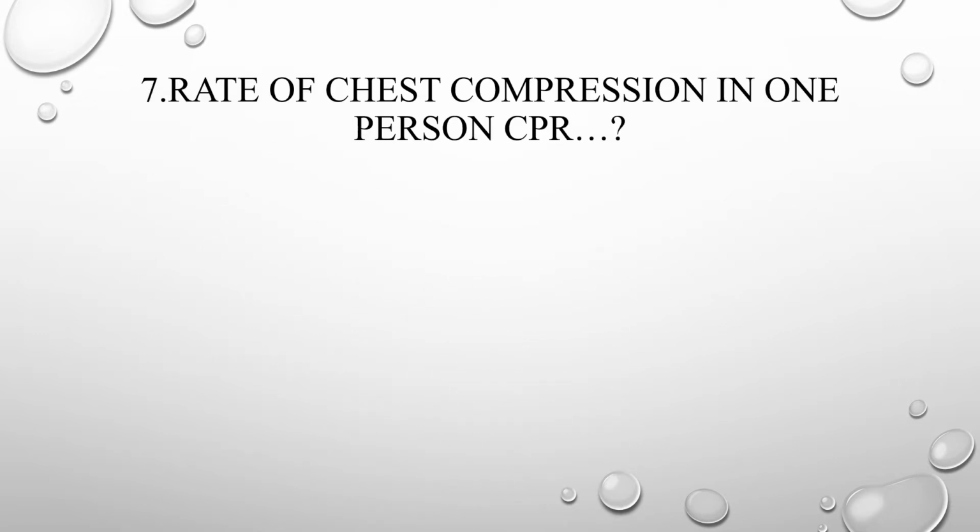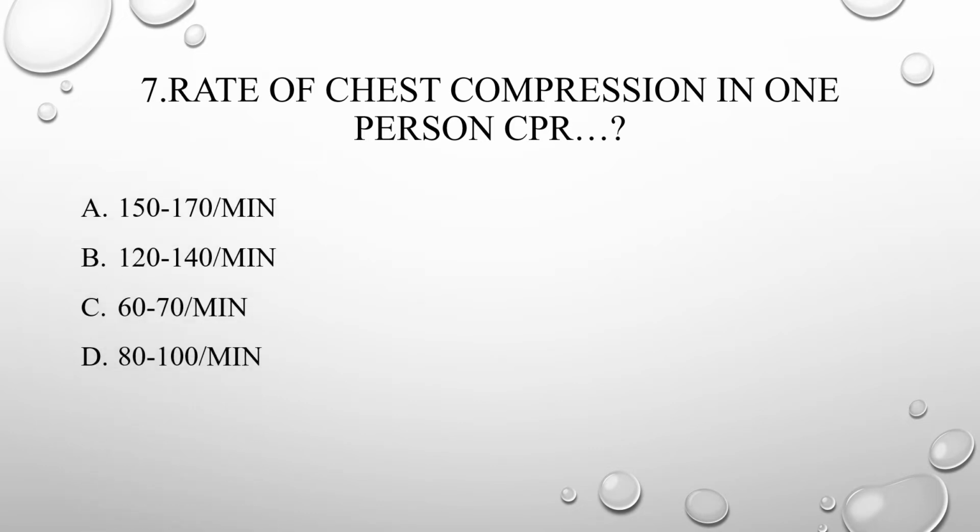So the seventh one, rate of chest compression in one-person CPR for adults: A. 150 to 170 per minute, B. 120 to 140 per minute, C. 60 to 70 per minute, D. 80 to 100 per minute. Answer is 120 to 140 per minute.